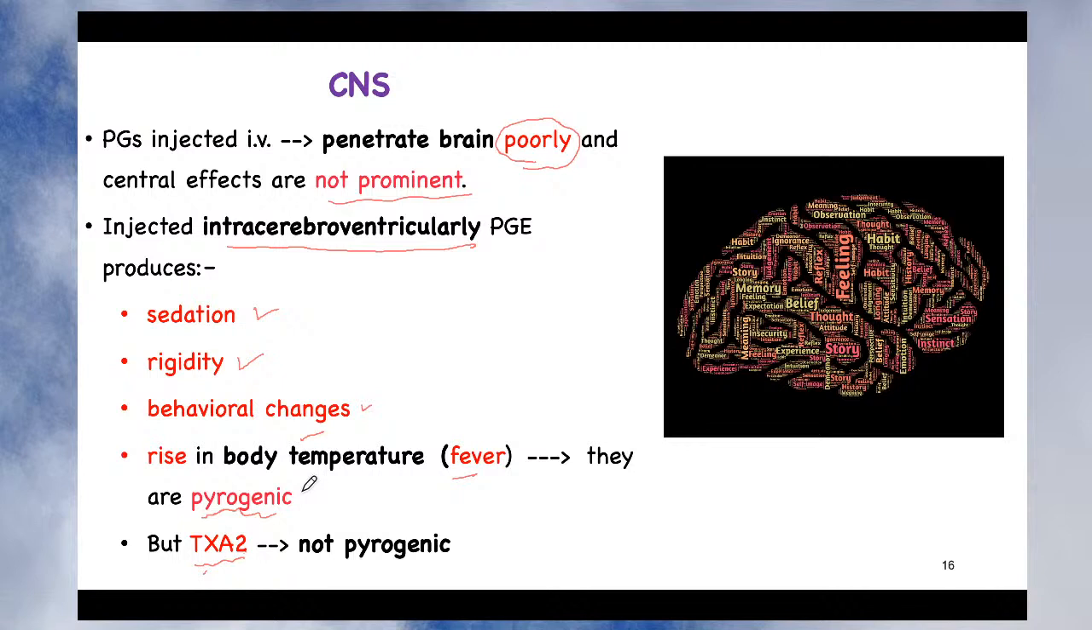What does paracetamol do? Paracetamol inhibits cyclooxygenase, right? It inhibits the COX enzyme, and since it inhibits the COX enzyme, it can control the increase in body temperature. That is the reason why we use NSAIDs as antipyretic drugs, because they are capable of inhibiting cyclooxygenase, and they inhibit all those prostaglandins which increase body temperature. So these are the interesting effects on the central nervous system.